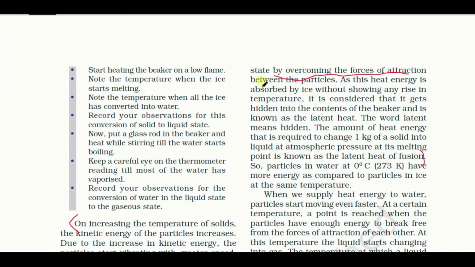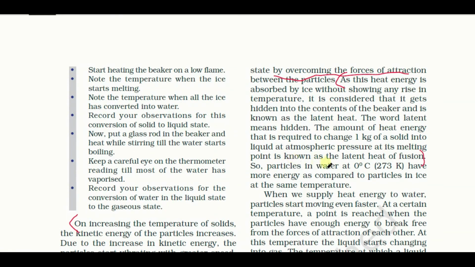Latent heat. What is the latent heat? Latent heat does not change the temperature. Latent heat only changes the state. It only changes the state of matter without changing temperature, at a specific atmospheric pressure. The definition is given: the amount of heat energy required to change 1 kg of solid into liquid at atmospheric pressure at its melting point is known as the latent heat of fusion.